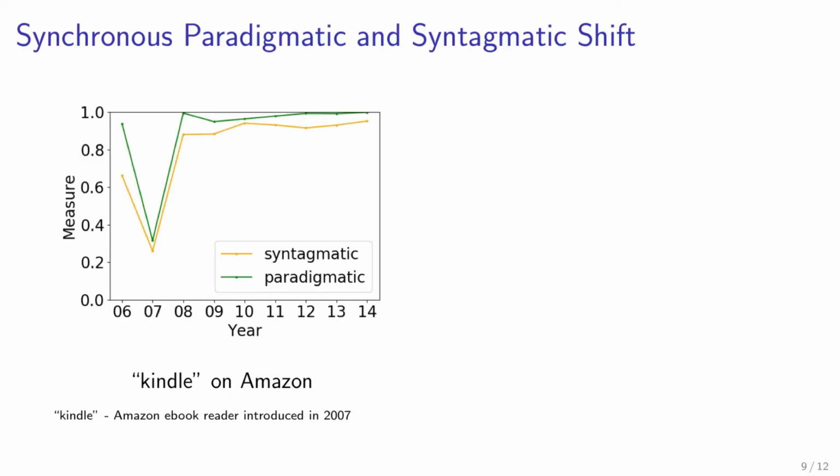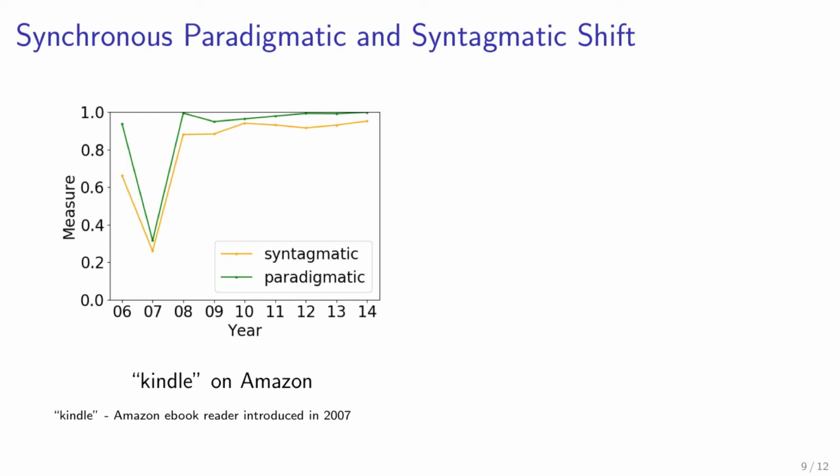We are now looking at the word Kindle on the Amazon corpus. A measure value of 1 here means that there is no change, and 0 means that there is a significant change between the years. What is displayed here are consecutive values. That is, for a given year, this is always comparing the meaning to the previous year.